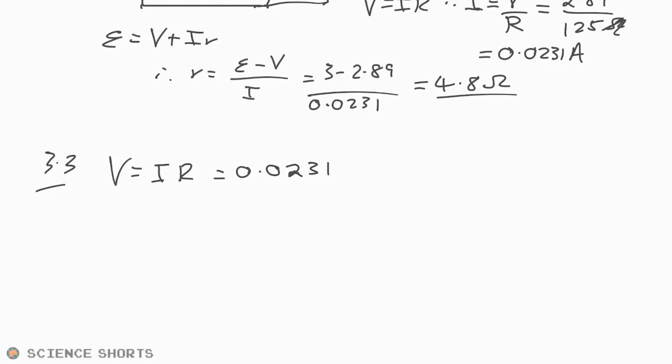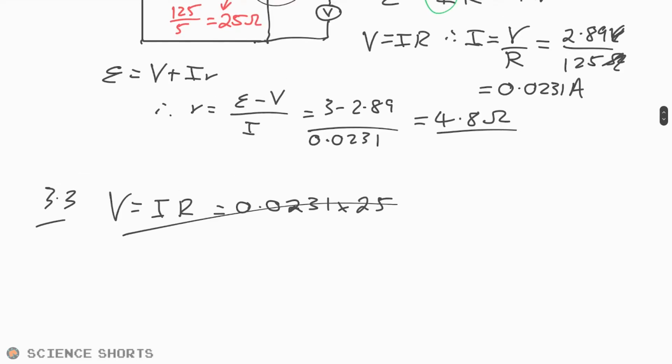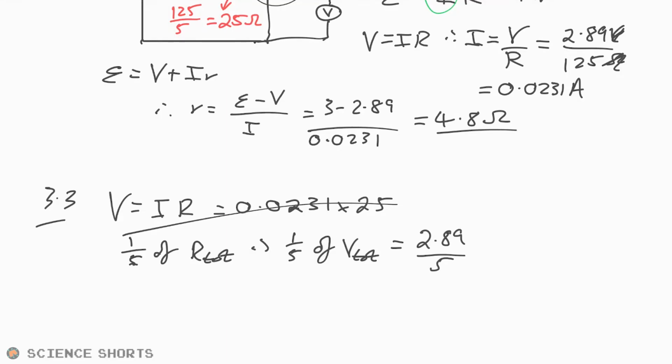So times that by 25. Hang on, I don't even need to do that. All I have to do, if it's 1/5 of our total, then we're going to have 1/5 of V total too. That is our 2.89. So all I have to do is 2.89 divided by 5, right? Yep. Weird question. There we go.